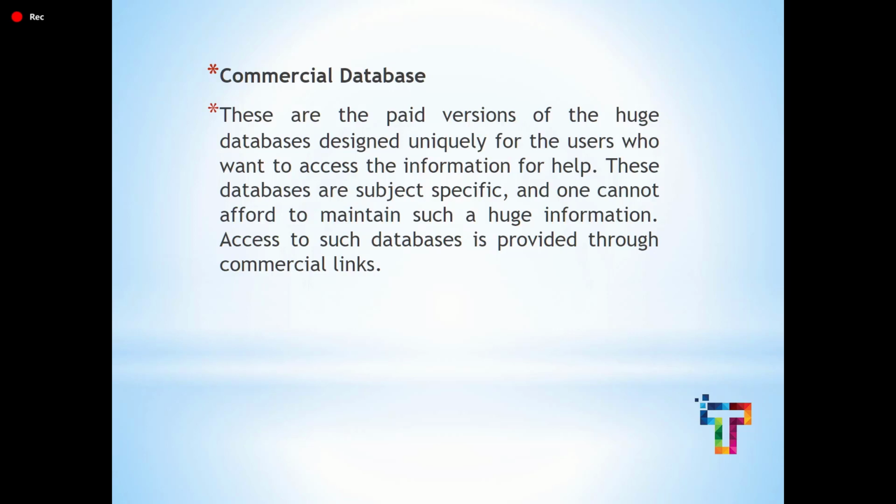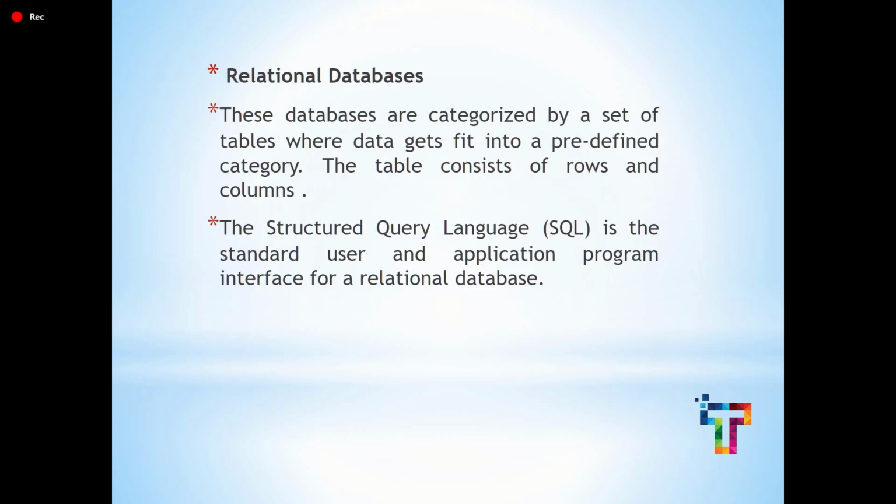So that is a commercial database. You just understand, a commercial database is a huge database where you can store a huge amount of data, and it is a paid version, meaning you have to pay for this memory and then only you can store the data. This is a commercial database.